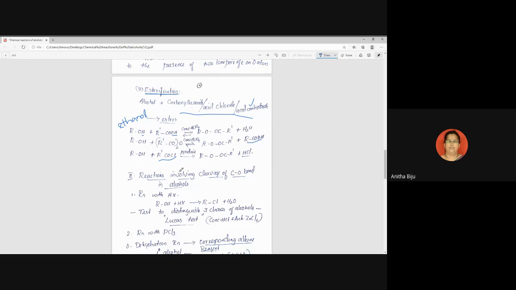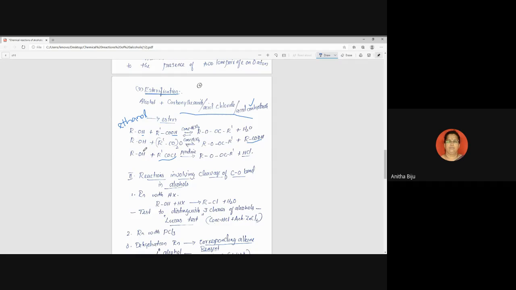The reason is also important. R'COCl is the acid chloride. How do we get acid chloride? From the carboxylic acid. Instead of R dash we can put CH3, so it will be CH3COCl. Why is the medium pyridine here? Because it is an irreversible reaction. And how is HCl removed?